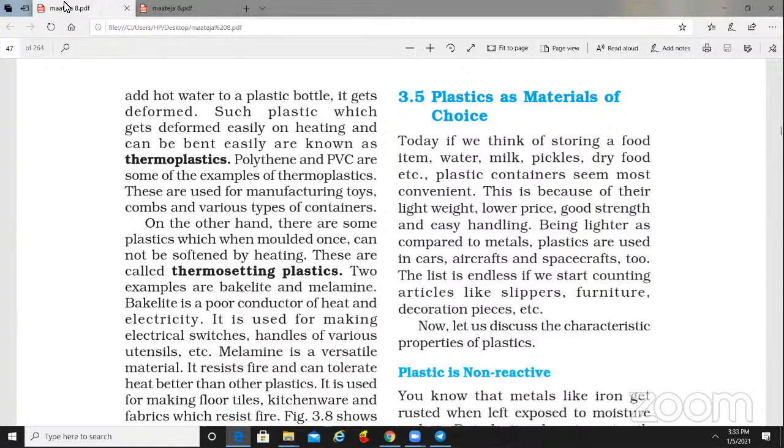When you go to the properties of plastic, so many properties are there. By using plastic there are advantages and disadvantages also. One by one we will go through the properties of plastic. First point in your reader, children, 37: plastic is non-reactive. How is it non-reactive, and why are people using this non-reactive plastic?